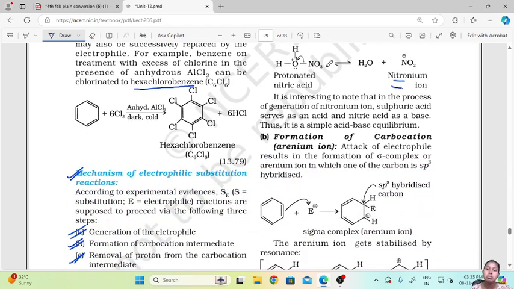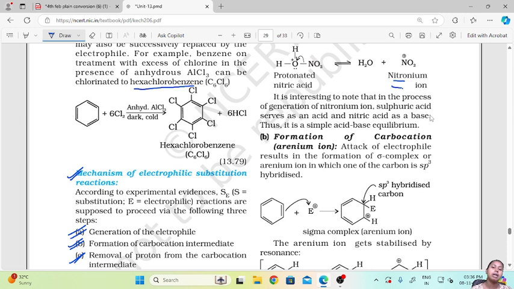It is interesting to note that in the process of generation of nitronium ion, sulfuric acid serves as an acid and nitric acid as a base. Even though both are highly concentrated acids, in this reaction sulfuric acid acts as an acid, whereas nitric acid acts as a base. Thus, it is a simple acid-base equilibrium. Okay. Now we have your electrophile generation.